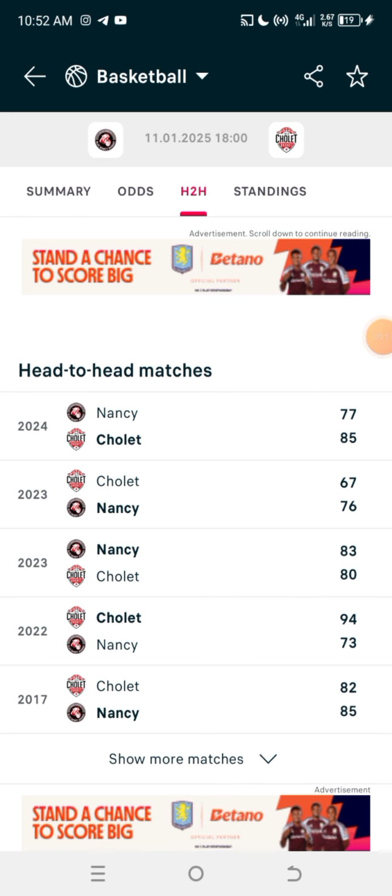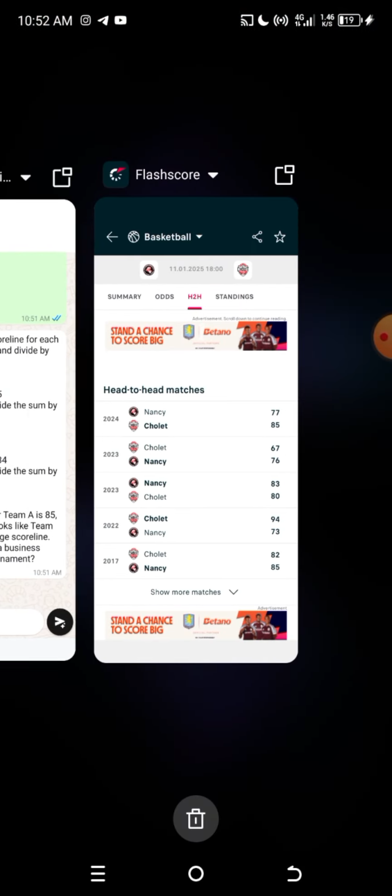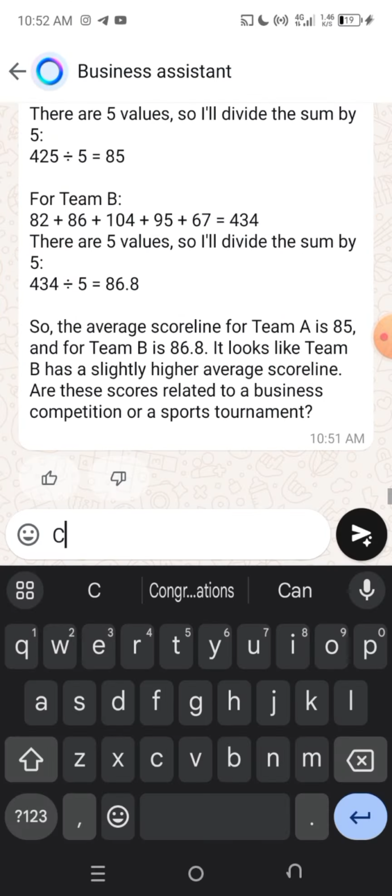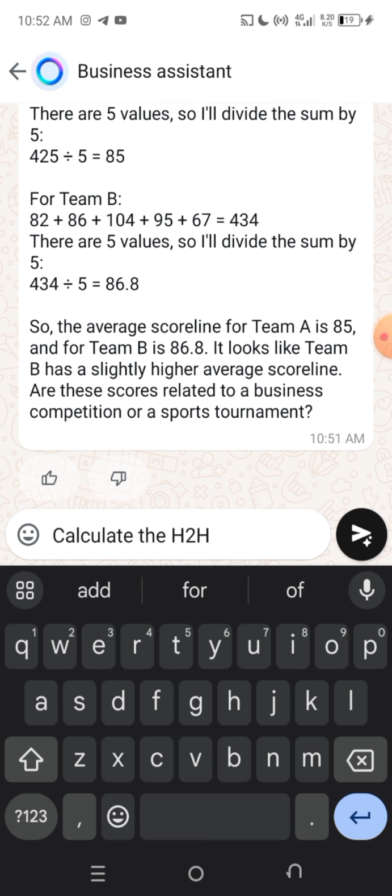So let's get started, right? Now we are going to calculate all the digits here. The next thing you have to do is to calculate the H2H average.